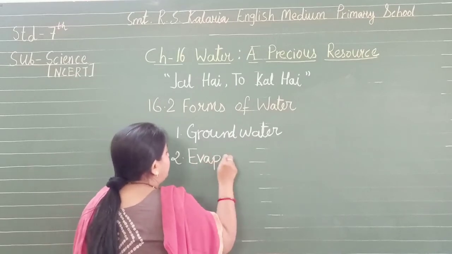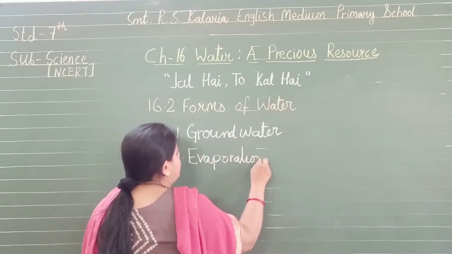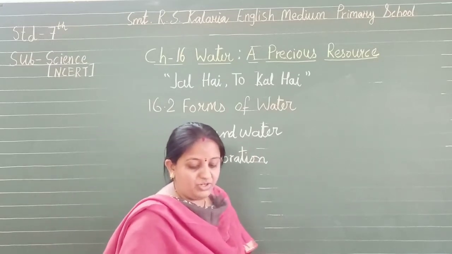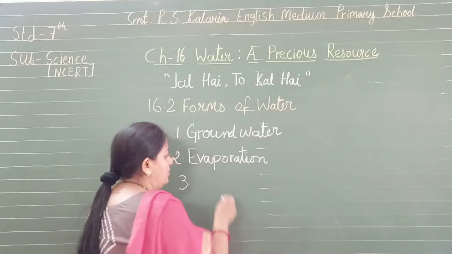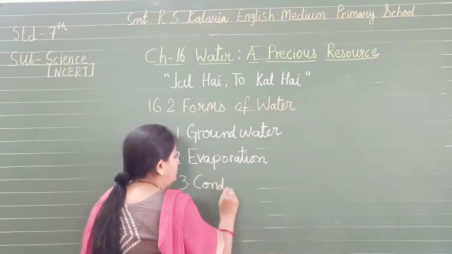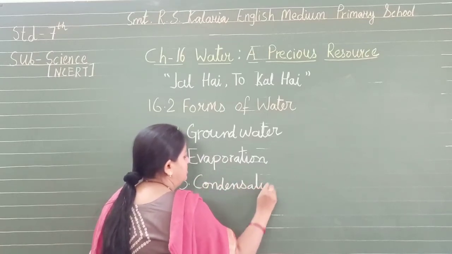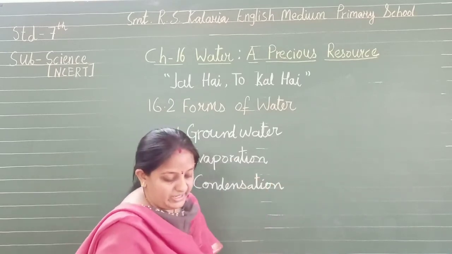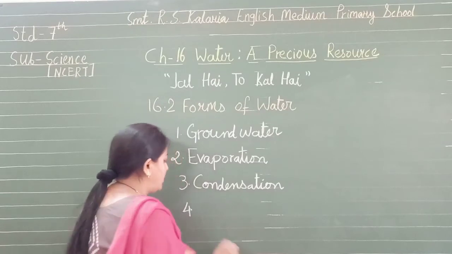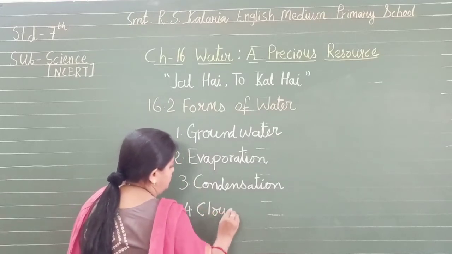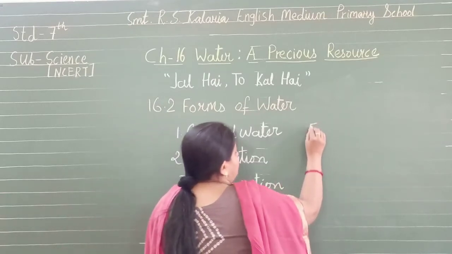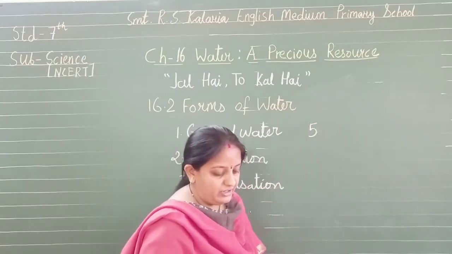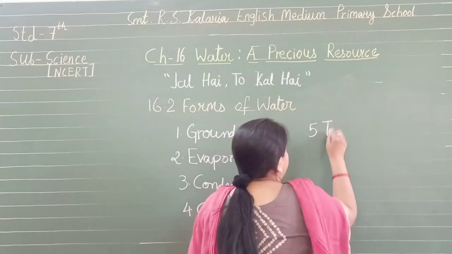Where 2 is written, look there: evaporation process. You can also note it down in a book if you want to write this. Number 3, condensation. Number 4, this is also a very interesting thing. It's very easy, clouds. Then number 5, transpiration. Look at figure number 5, transpiration.